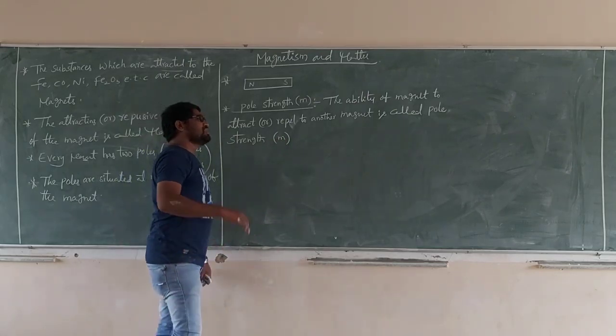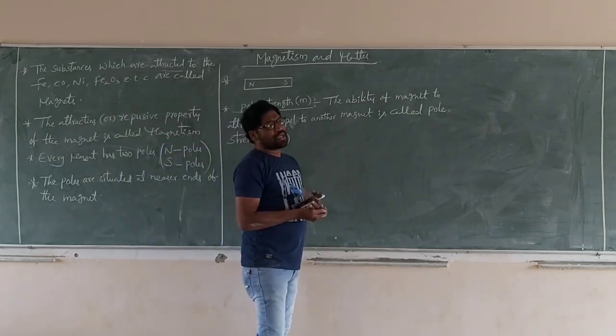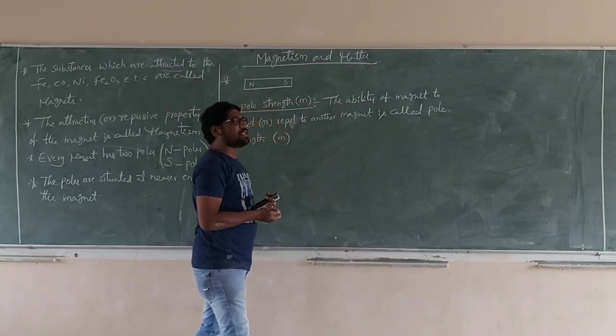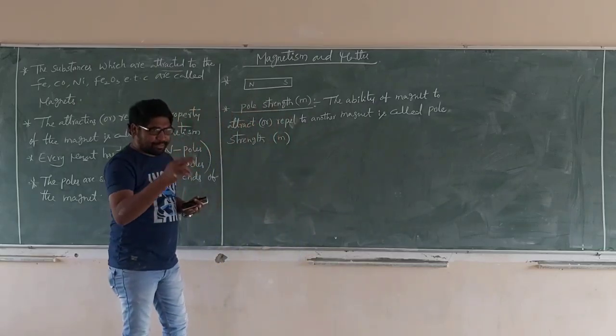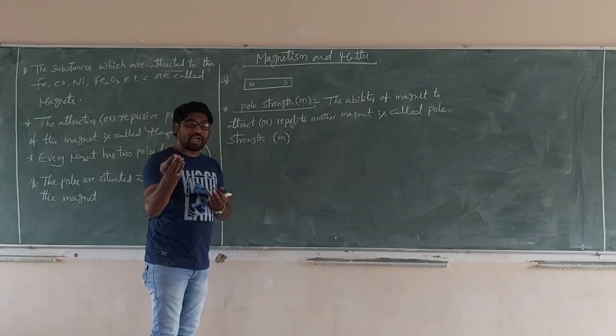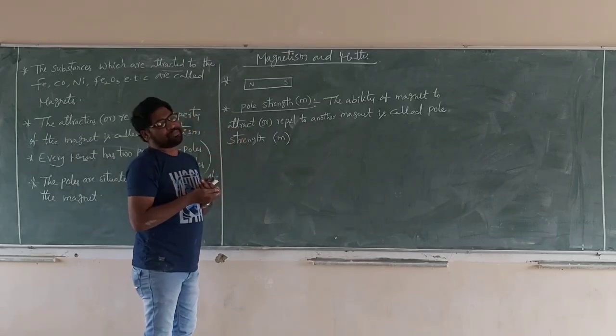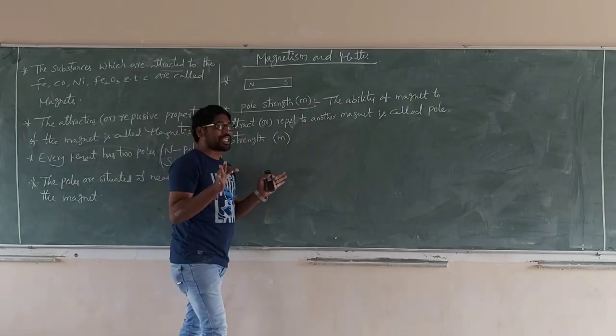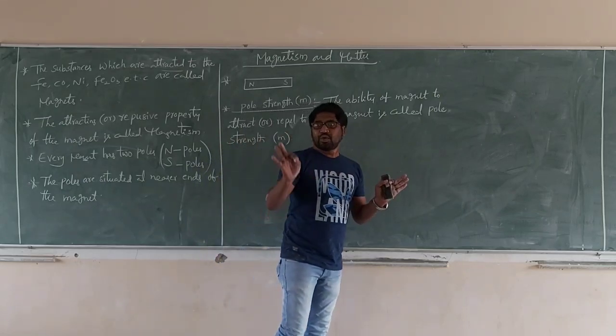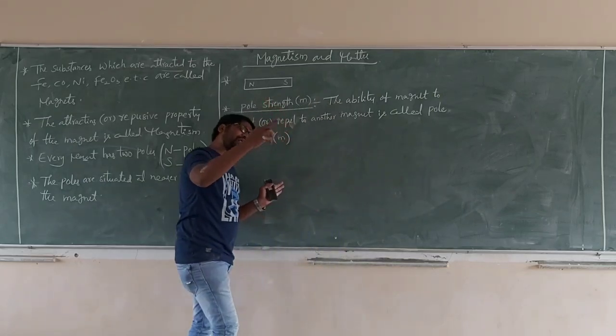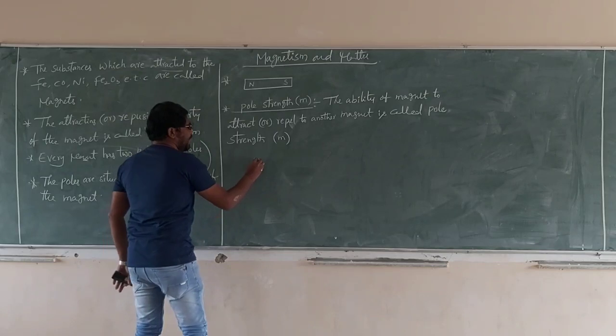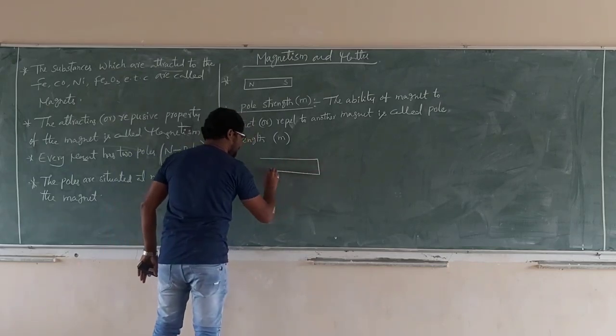In some other books, the pole strength of the north pole is symbolized by plus m, and the south pole by minus m. But we will always remember just one way: pole strength, whether of north pole or south pole, is only m.